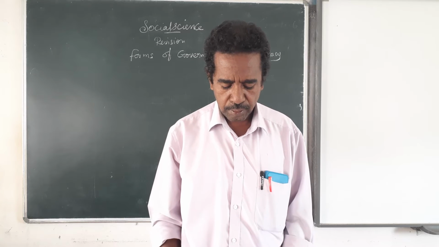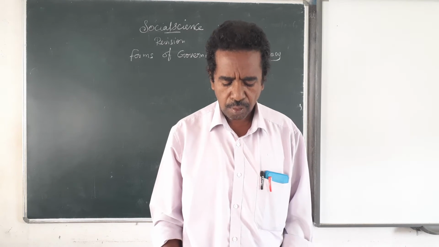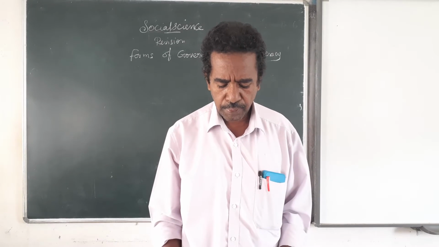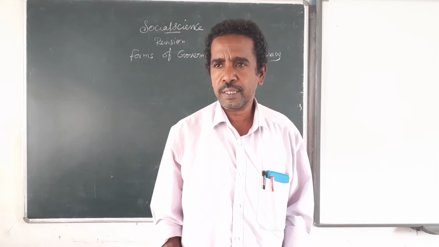The third one is former Soviet Union is an example for oligarchy. Former Soviet Union, now Russia.